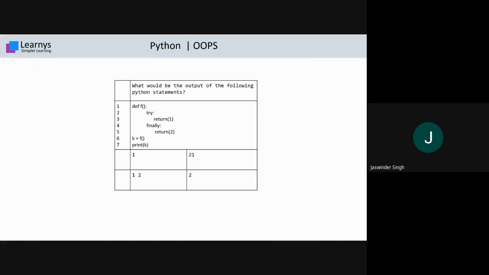Now you know that finally is always running, in spite of वहाँ पे error आया है या नहीं आया है। जैसे finally run होगा, उसने क्या return कर दिया इस function से? 2 return कर दिया. Now the value of k is overridden. The value that we assumed to be 1 is overridden to 2, because the finally statement returns 2 after the return of 1. So the k value is overridden to 2, and when I print k, I will get the result 2 as an output. I believe this is clear to you.